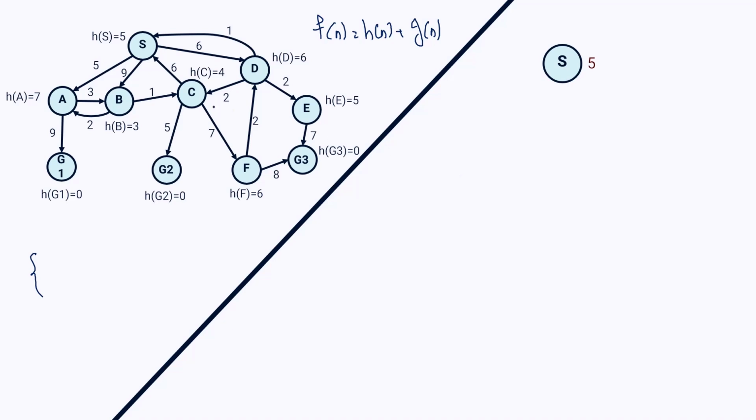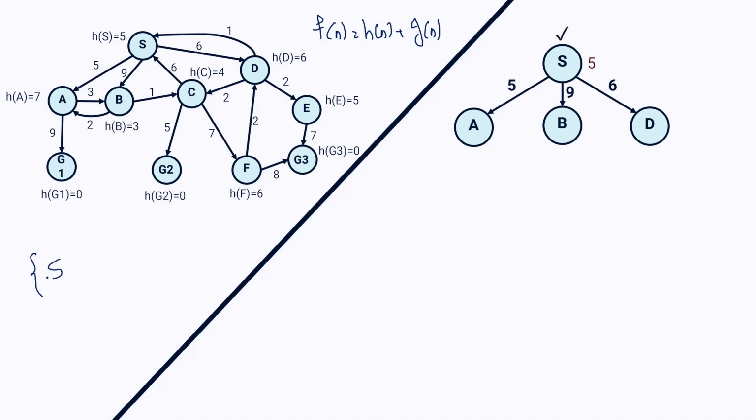So based on the graph on the left side, node S has 3 children, node A, node B, and node D. So I expand it and mark node S and add it to my visited list. And now I have to calculate the evaluation value for each node.